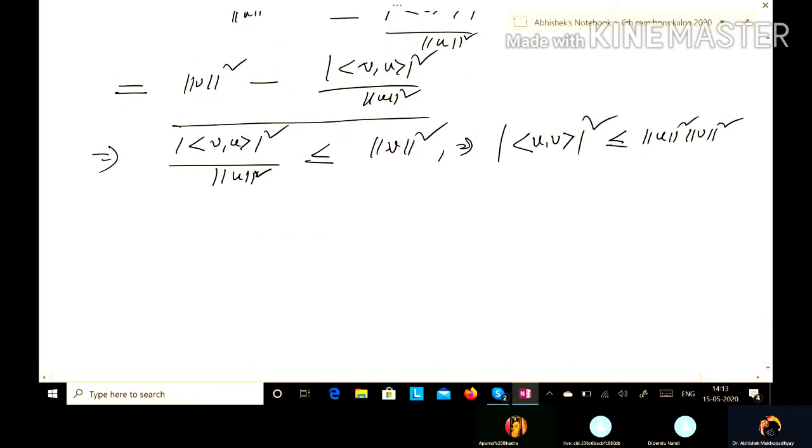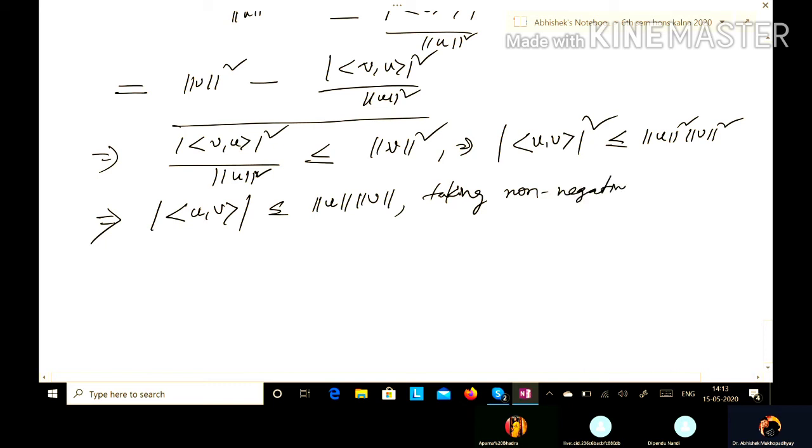So now taking the non-negative square root from both sides, we will have modulus of inner product uv is less or equal to norm u norm v, taking non-negative square roots. So this proves the general inequality.